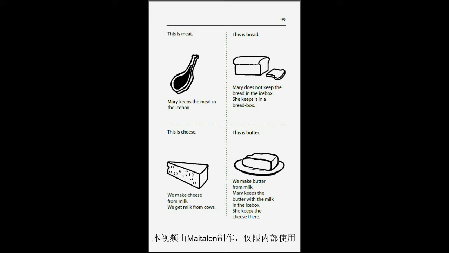This is cheese. We make cheese from milk. We get milk from cows. This is butter. We make butter from milk. Mary keeps the butter with the milk in the icebox. She keeps the cheese there.